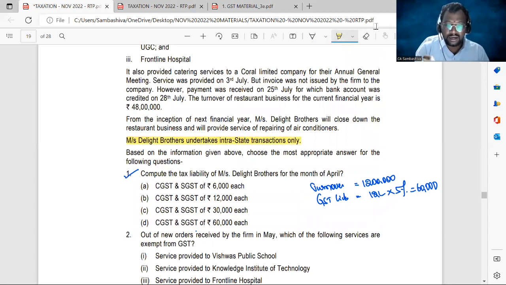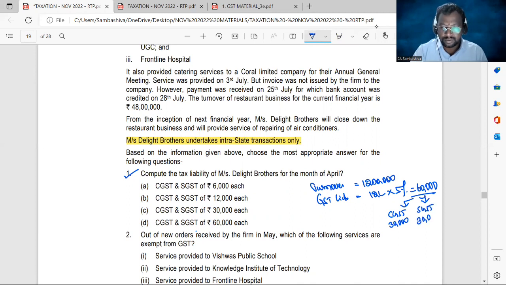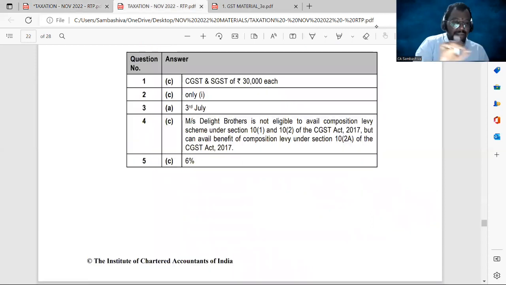Here you can see one sentence: Messrs. Delight Brothers undertakes intrastate transactions only. So that means here CGST is 30,000 rupees, SGST is 30,000 rupees. So the tax liability of Messrs. Delight Brothers for the month of April: CGST liability 30,000, SGST liability 30,000. So the answer is 1C, CGST and SGST of 30,000 each.